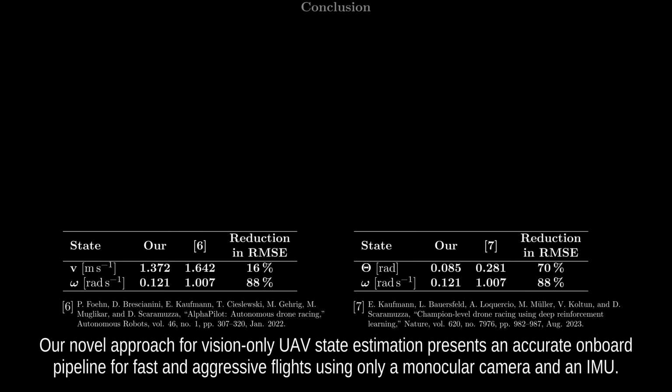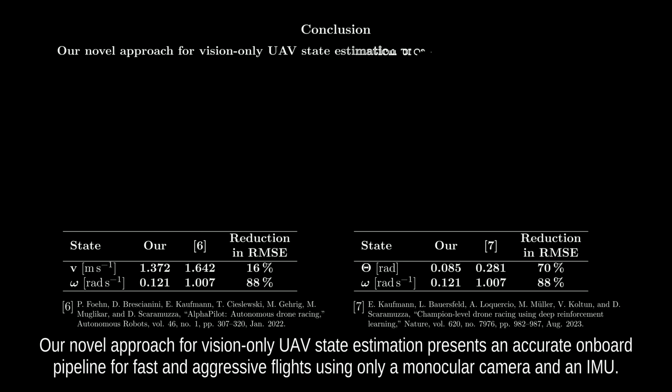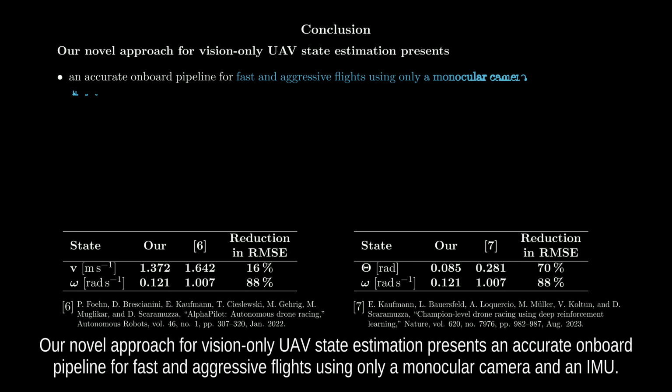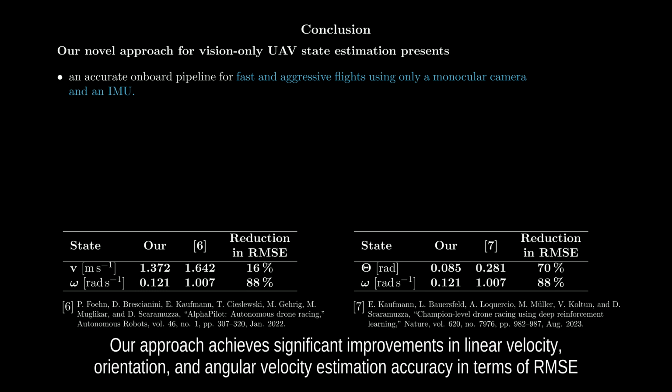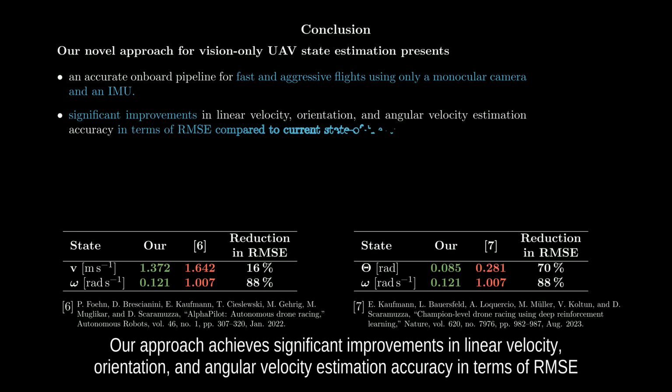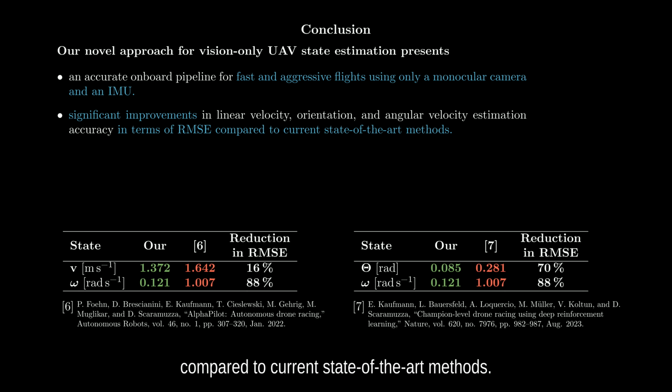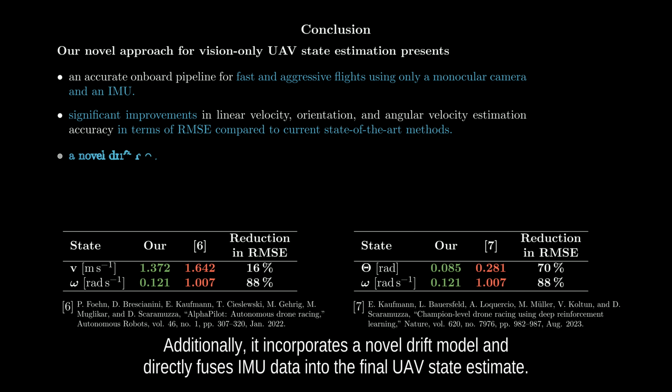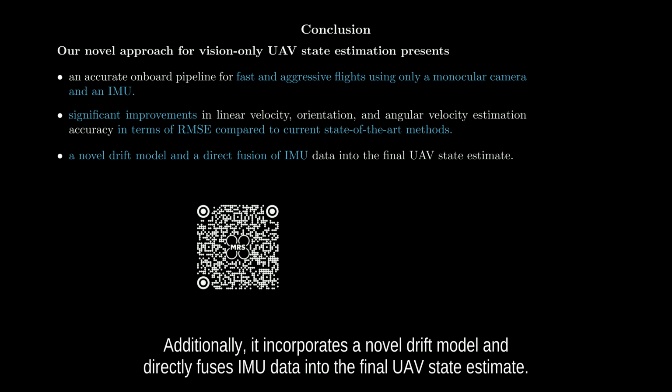Our novel approach for vision-only UAV state estimation presents an accurate onboard pipeline for fast and aggressive flights using only a monocular camera and an IMU. Our approach achieves significant improvements in linear velocity, orientation, and angular velocity estimation accuracy in terms of root mean square error compared to current state-of-the-art methods. Additionally, it incorporates a novel drift model and directly fuses IMU data into the final UAV state estimate.